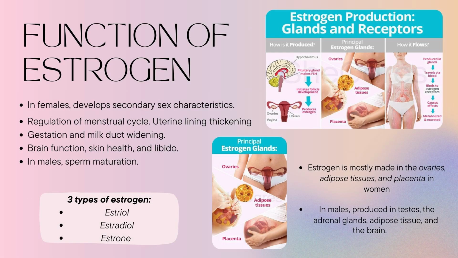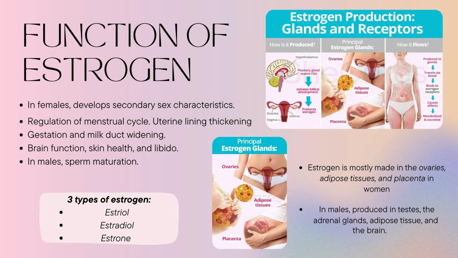Here are some of the main functions of estrogen. In women specifically, estrogen helps regulate the menstrual cycle and promotes development of female reproductive organs, helps support breast development and changes during puberty, maintains bone density and helps prevent bone loss, and also affects mood, skin health, and cholesterol levels. While in men, it helps regulate bone health, libido, and sperm production. Estrogen plays a vital role in reproductive health, bone maintenance, and metabolic regulation in both sexes.